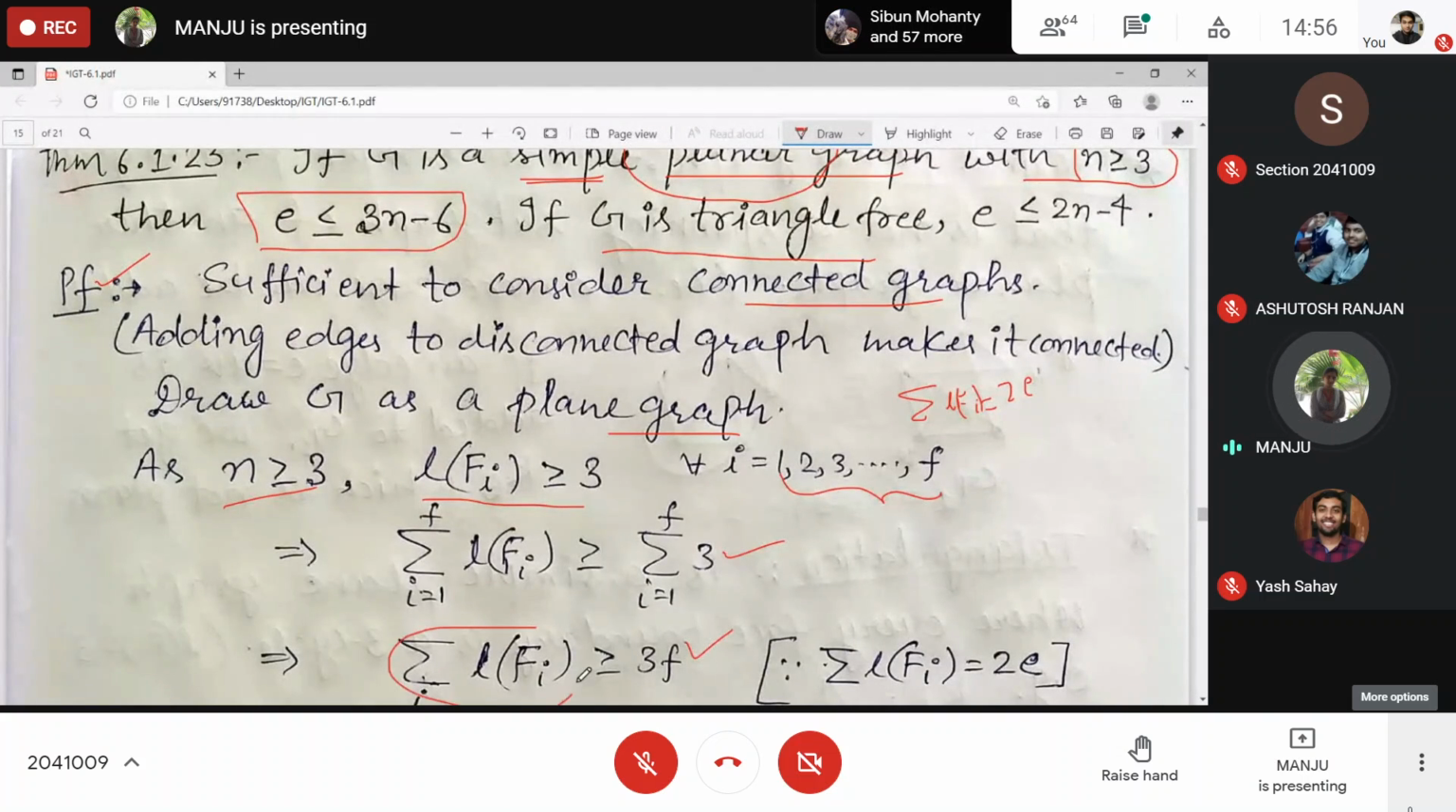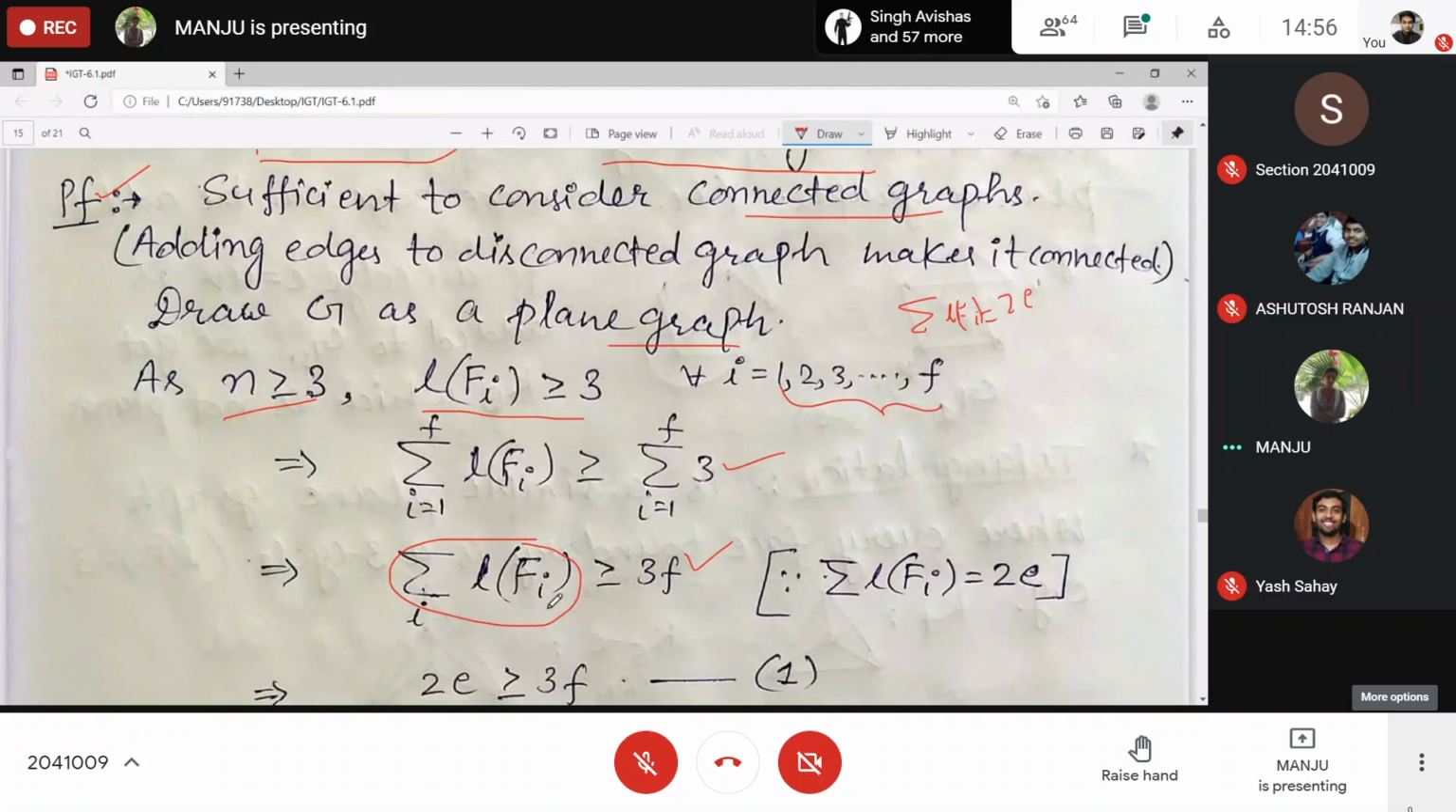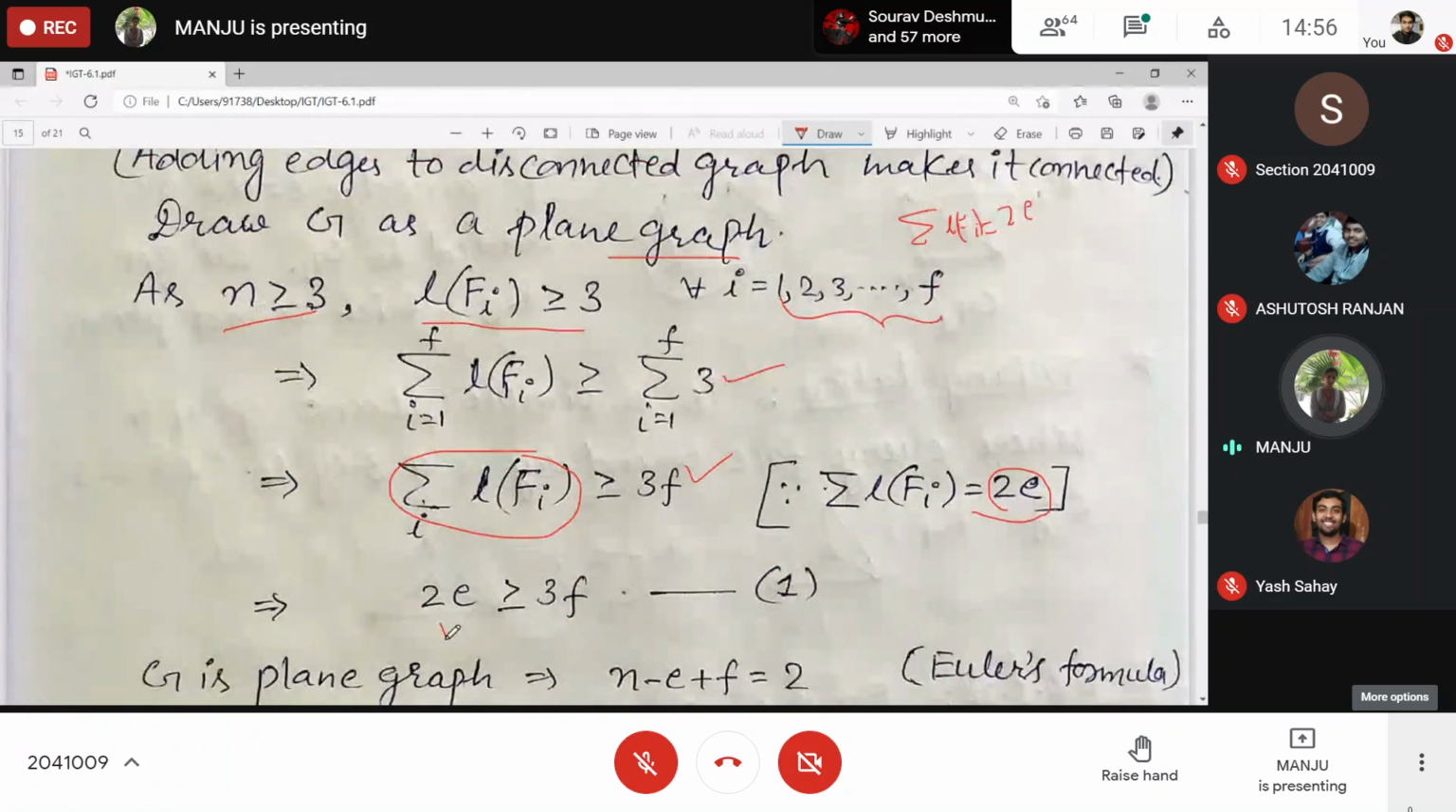And this one you already know: 2 into the number of edges, which is given by e. So that's why we got this formula, that 2e will be greater than or equal to 3 into f. Clear? Yes, ma'am.